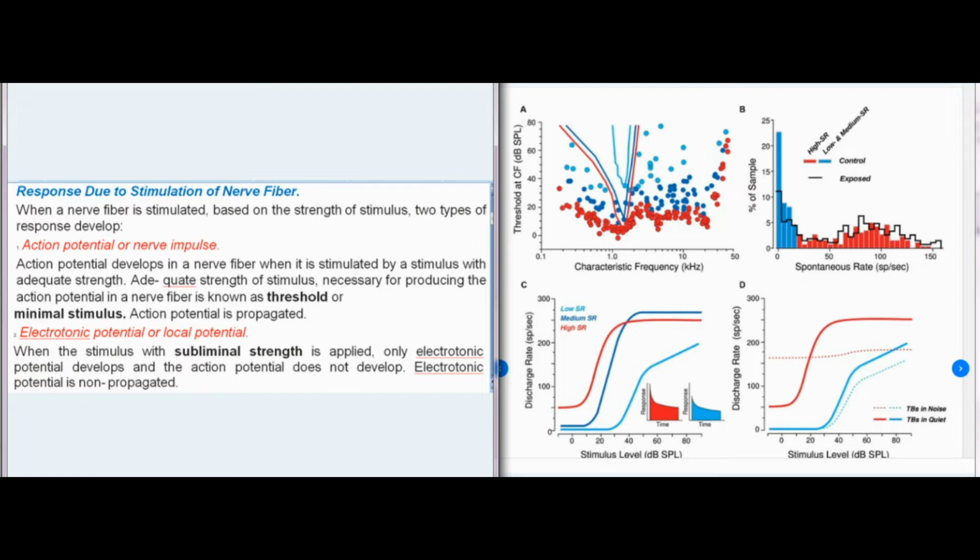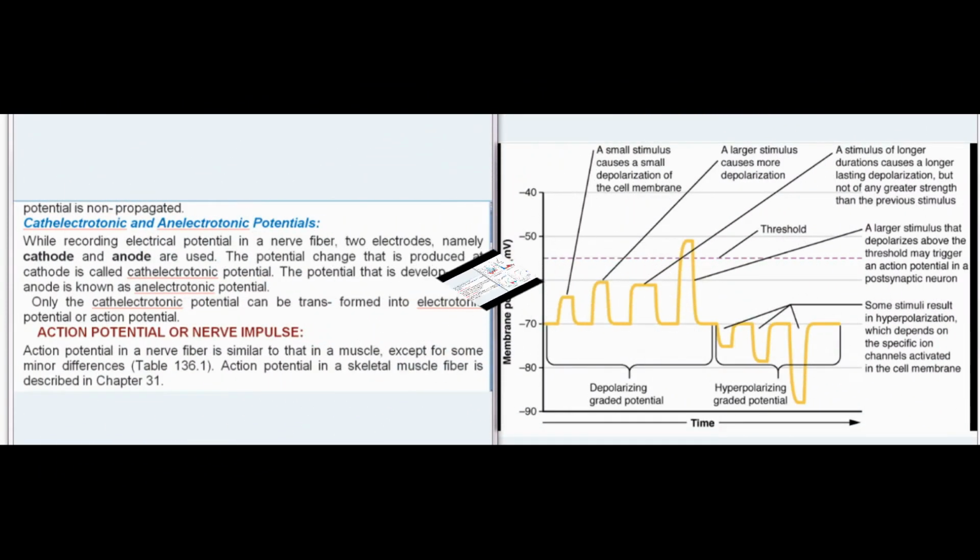Electrotonic potential or local potential. When the stimulus with subliminal strength is applied, only electrotonic potential develops and the action potential does not develop. Electrotonic potential is non-propagated.